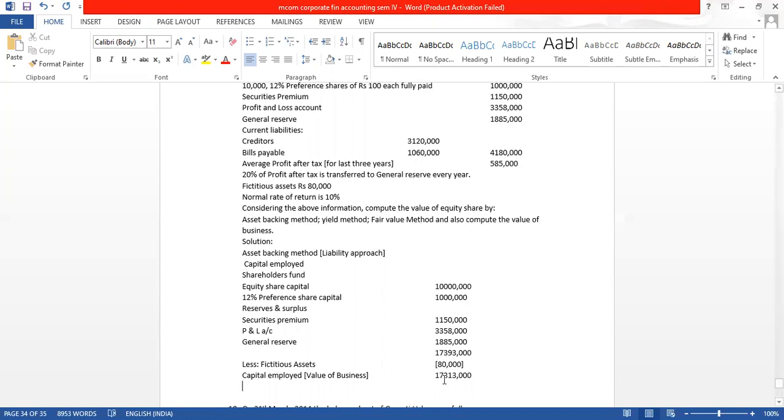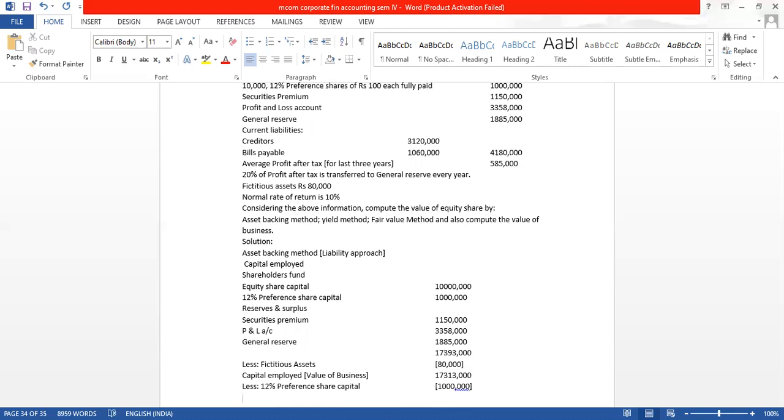So we have the value of our business as 1 crore 73 lakh 13,000. From this, whom will we pay first, which shareholder? Is it preference share or equity share? We will first pay the preference shareholder, so preference share capital from the value of business, which is 10 lakh.